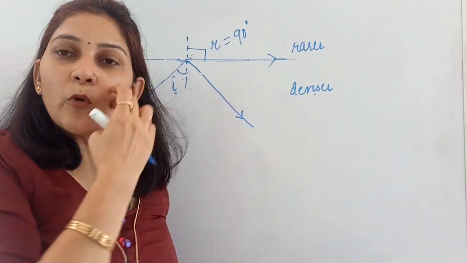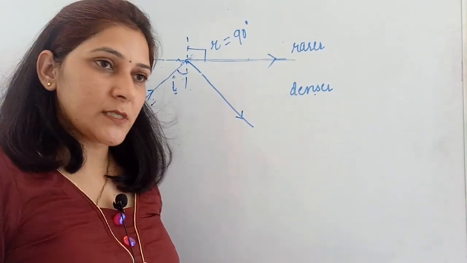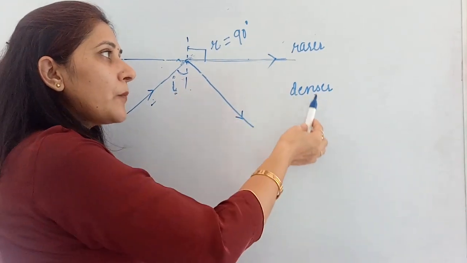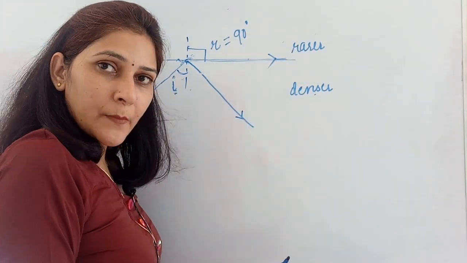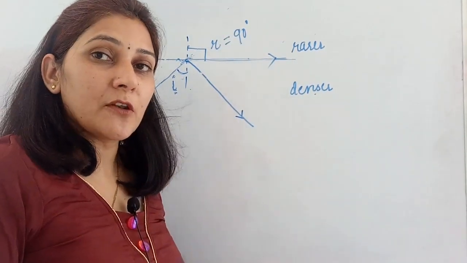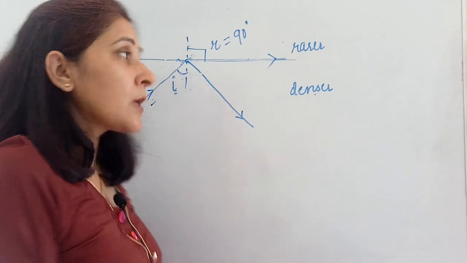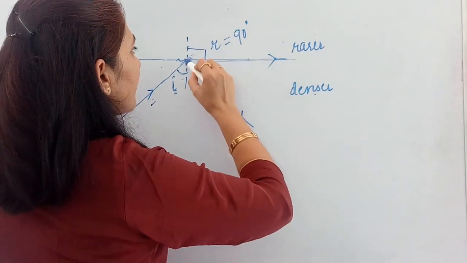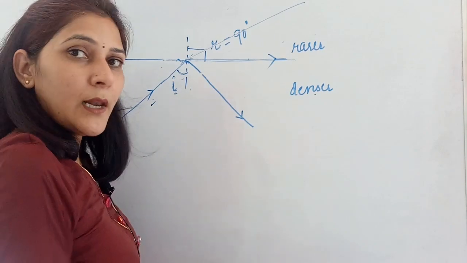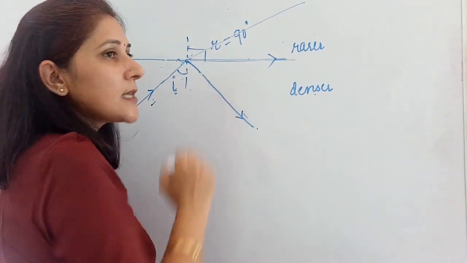Fine. So I'm going to repeat whatever I'm saying. This is the angle of incidence. When the rays are moving from denser to rarer medium, they will start moving away from the normal. They will show both the phenomena, refraction as well as reflection. The refraction will be shown over here this way, the rays are going away from the normal, and reflection will be shown in the same medium.